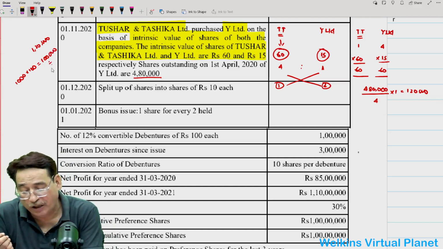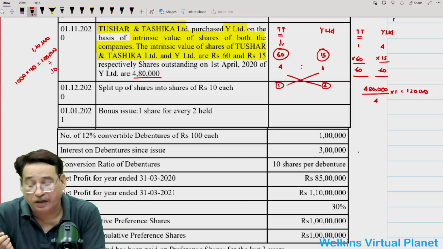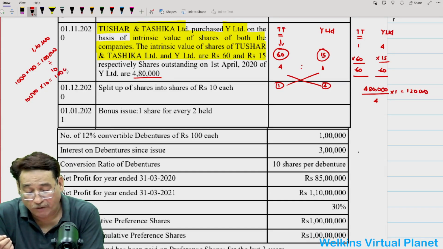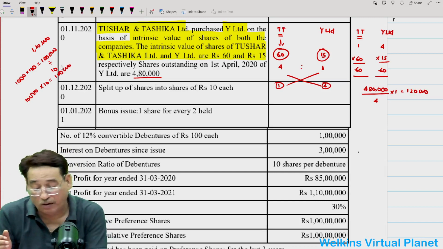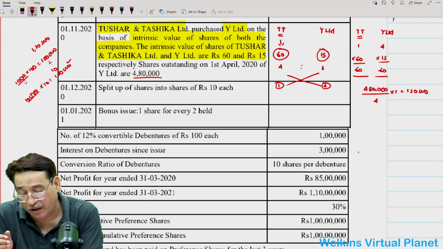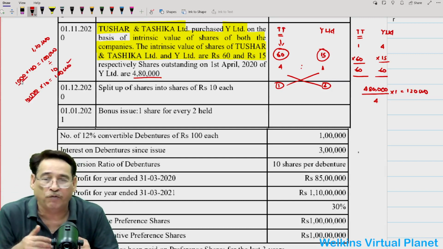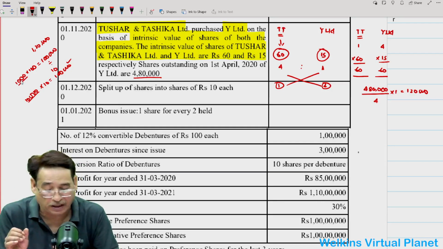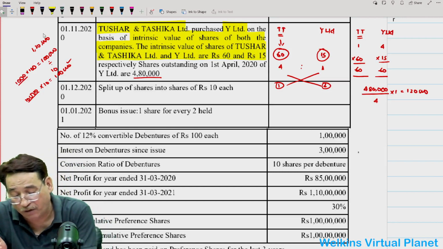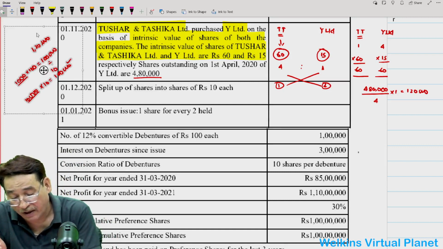Let us say if I split them into 10 rupee shares, indirectly it means now number of shares will be equal to 10,000 but at the rate of 10. There will be no change in the total face value in rupee terms, but there will be a change in number. Earlier we were having 1,000 shares, now we are having 10,000 shares of rupees 10 each. That is what we mean by a split of shares. Just to make you understand the meaning of this, I explained this. Correct?